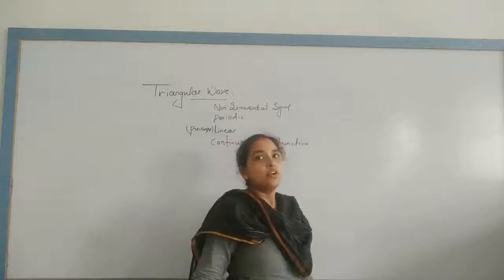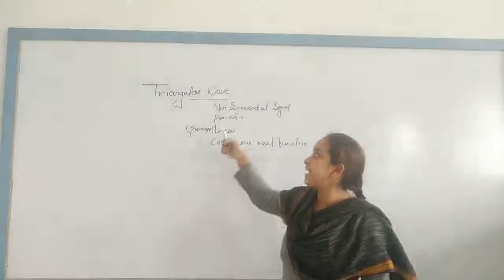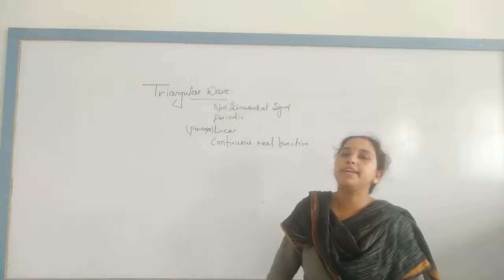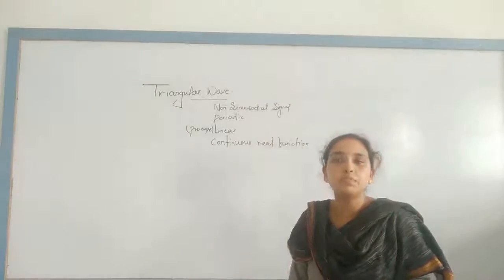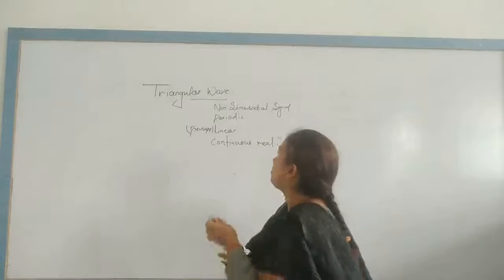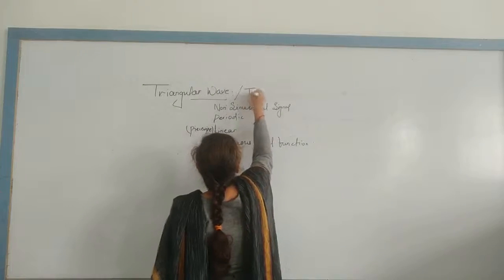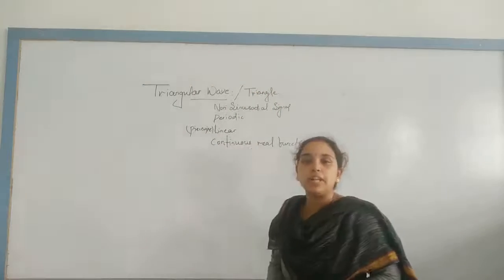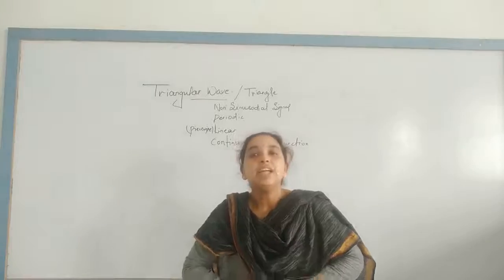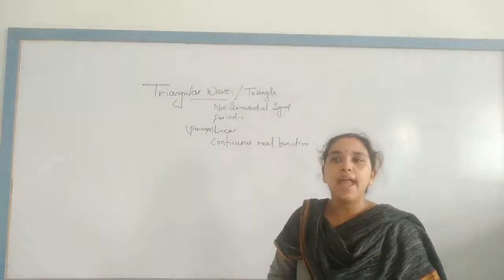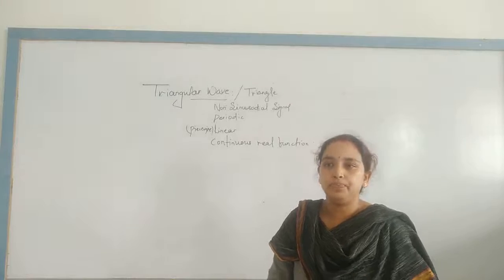So from this I can say that a triangular wave or a triangle wave is also called a non-sinusoidal waveform named for its triangular shape. ये इसका नाम ट्रायंगल है, इसलिए ट्रायंगल जैसे शेप में आता है इसलिए इसको ट्रायंगुलर शेप और ट्रायंगल शेप भी बोला जाता है और ट्रायंगल वेवफॉर्म्स बोला जाता है. It is periodic, it is piecewise linear and a continuous real function.